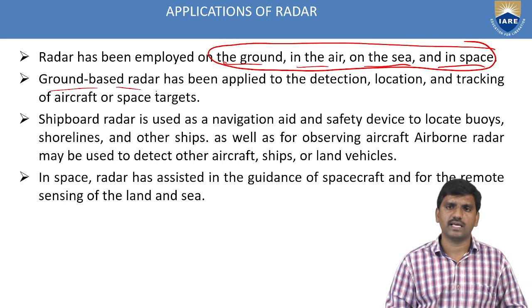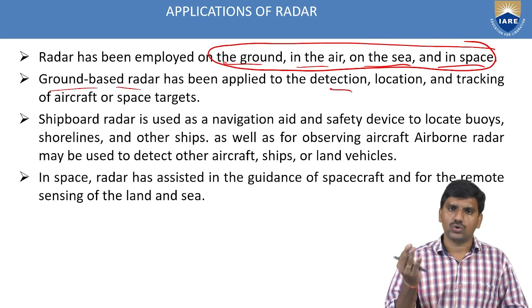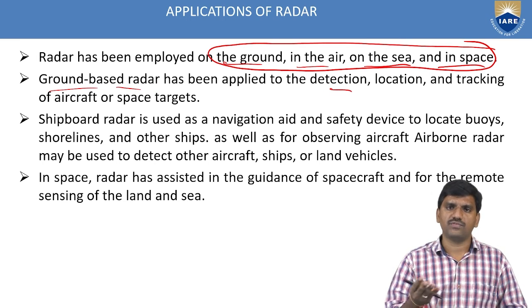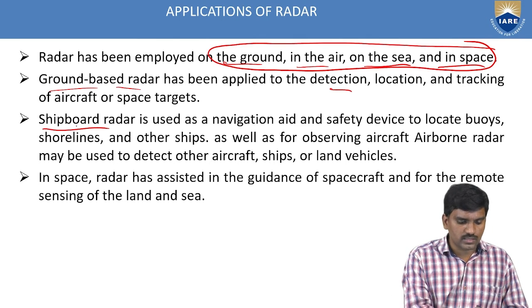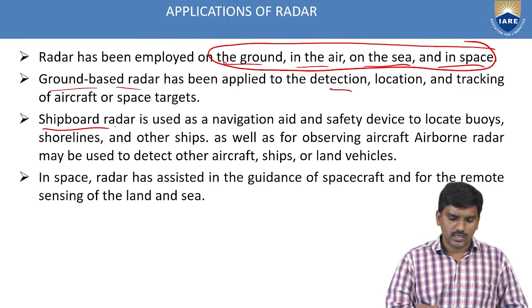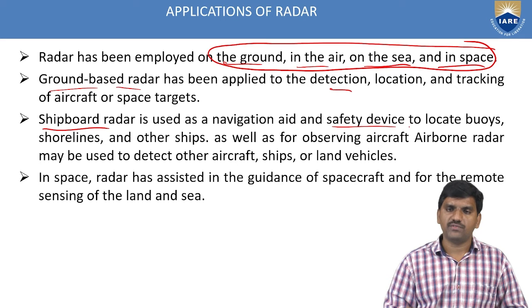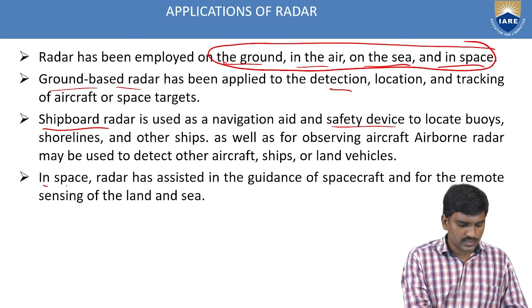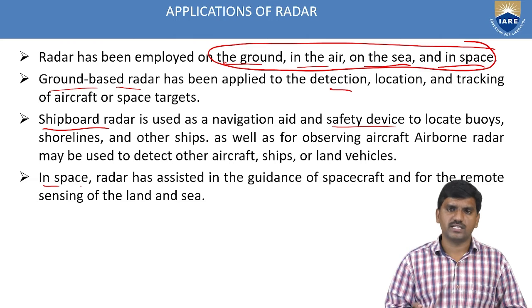So the ground-based radar has been applied to the detection, location, and tracking of aircraft or space targets on the ground itself. Next one, on sea: navigation and navigation aid, a safety device to locate buoys, shorelines, and other ships. Next, in terms of space, radar has assisted the guidance of spacecraft and the remote sensing of the land and sea.